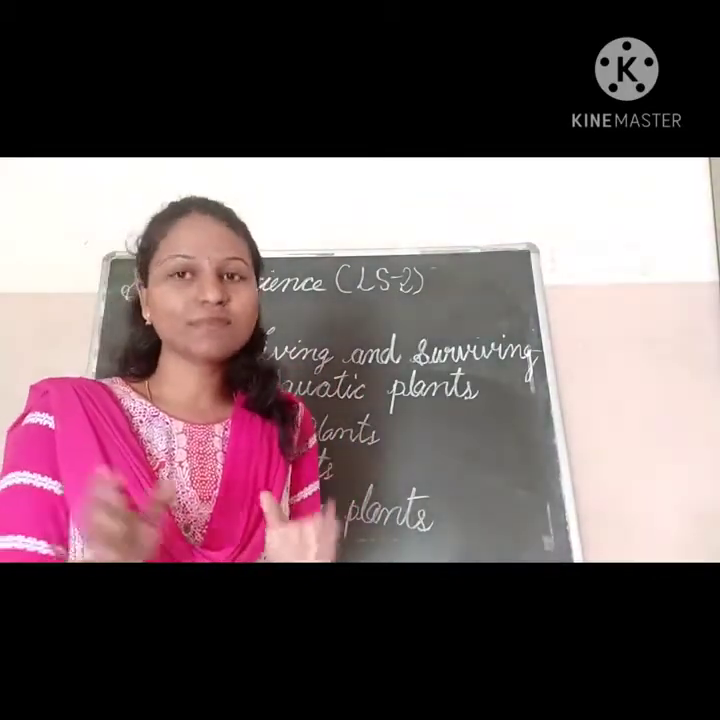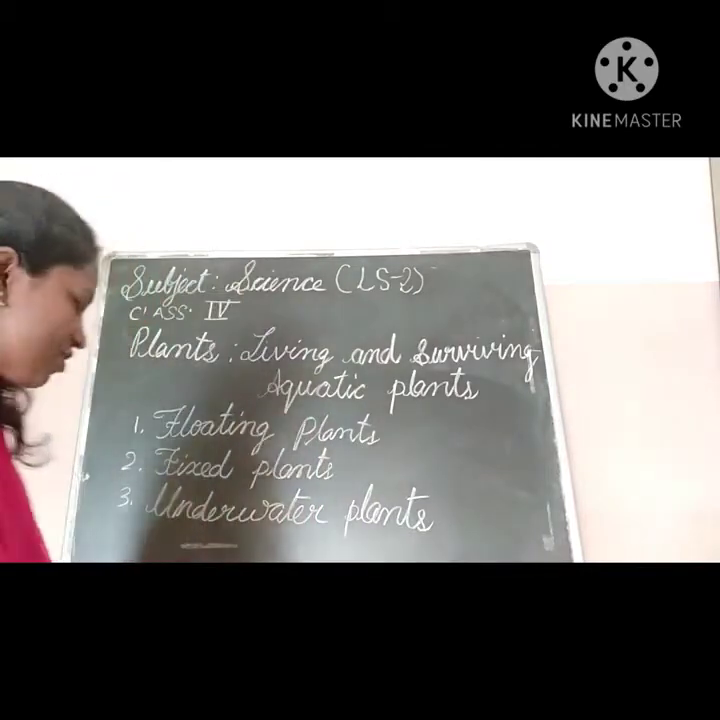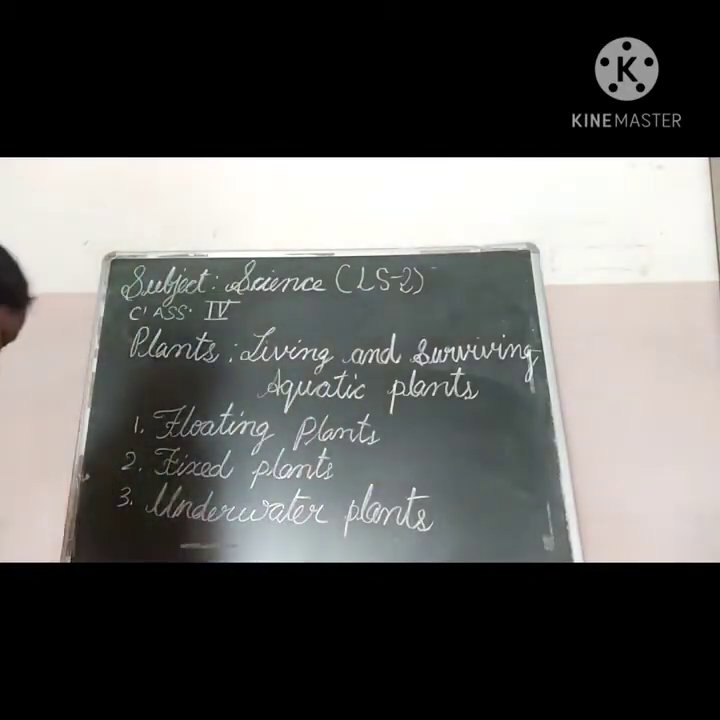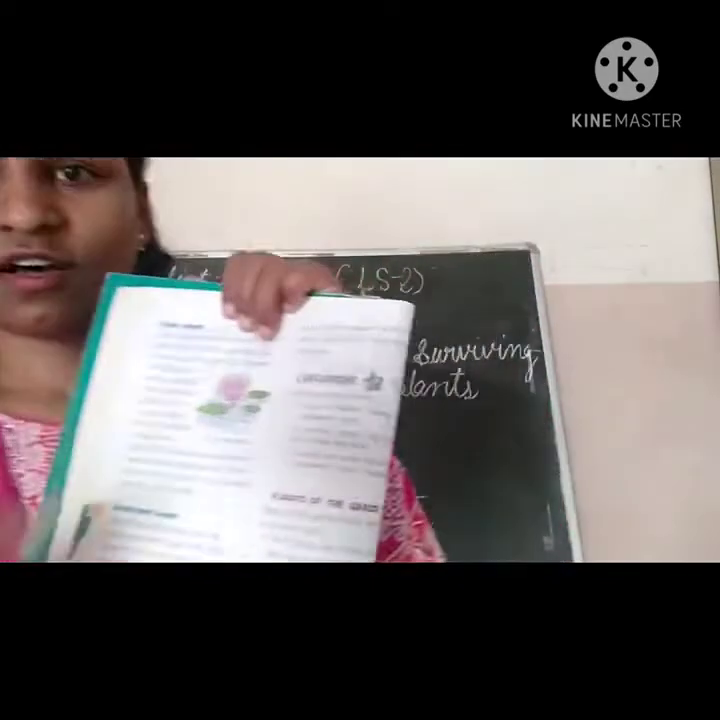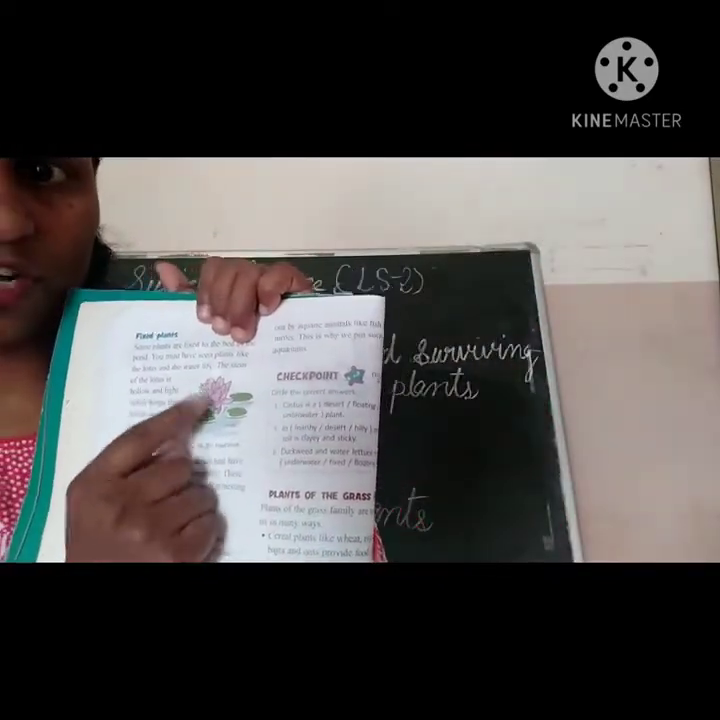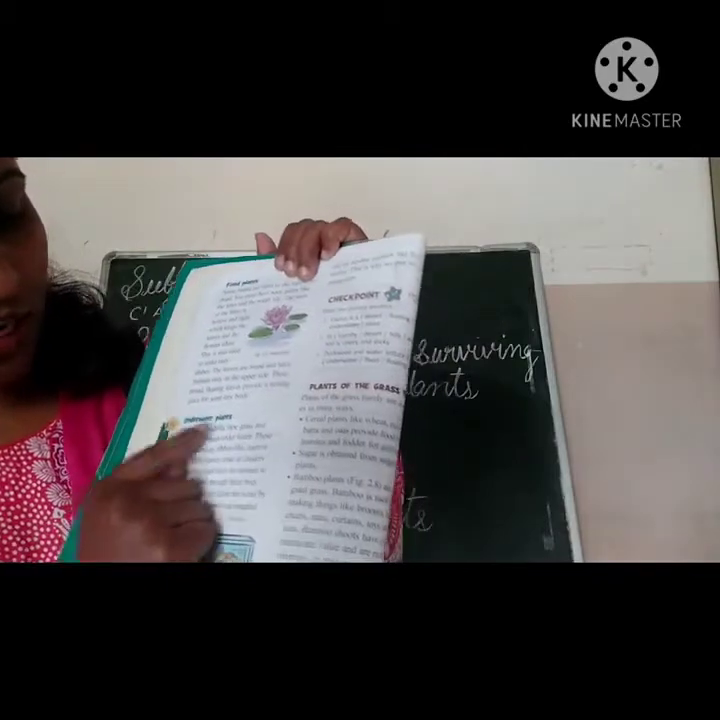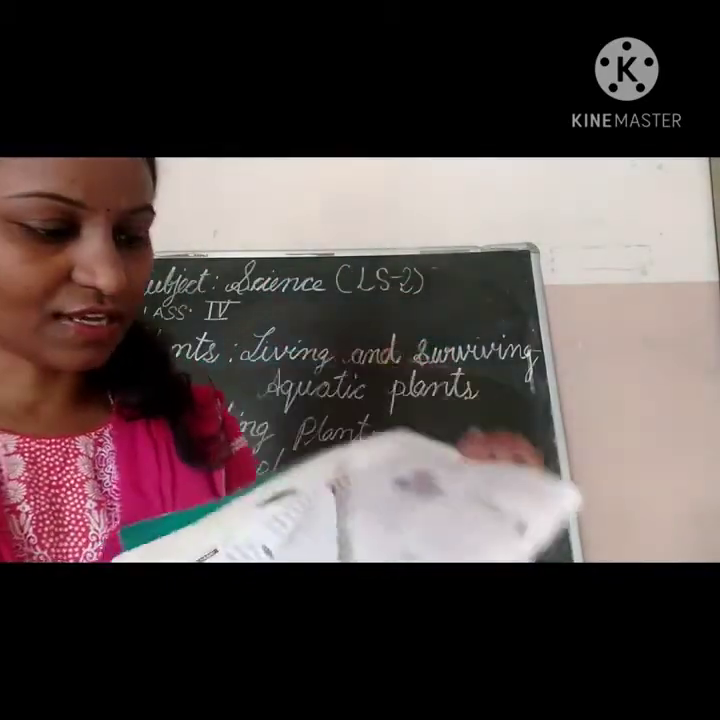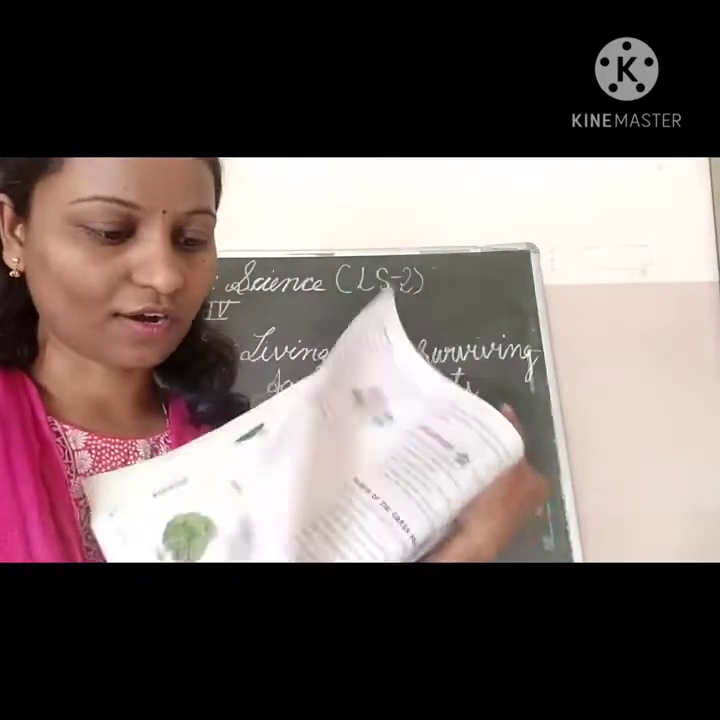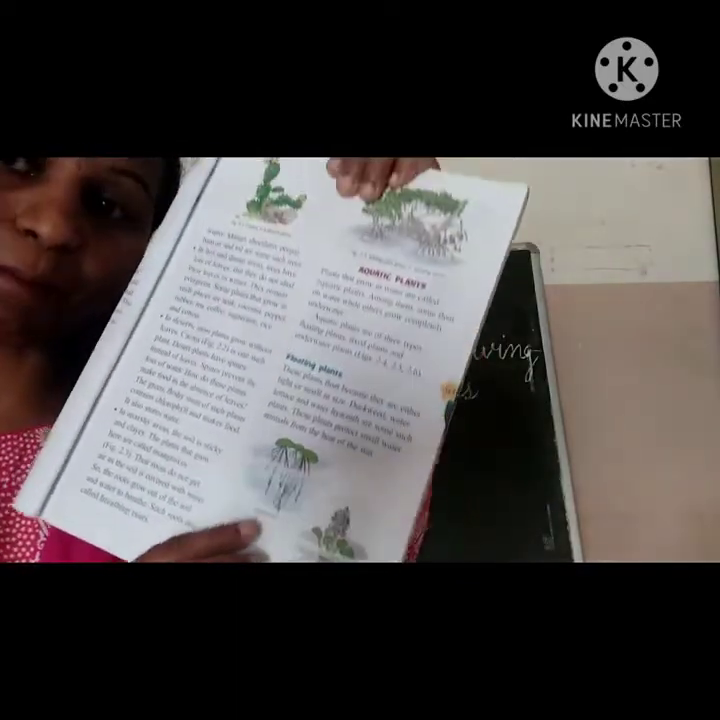Okay children, this much you have to understand. Here I'll show you in the textbook. This one is the fixed plant, the lotus. They have broad leaves. This one is underwater plants. You can see the aquarium, right? This one is floating plants. You can find this type of duckweed in places where you find ponds and all.